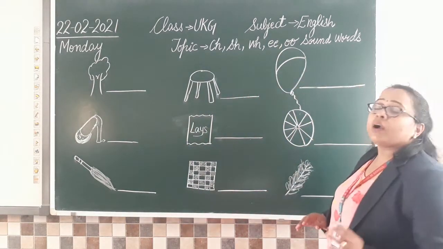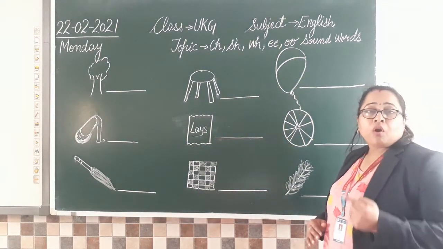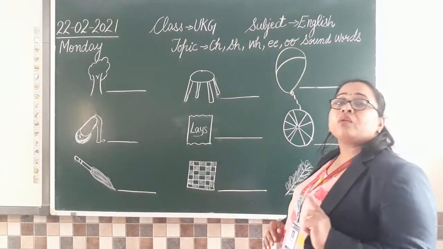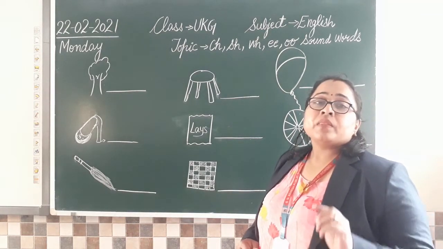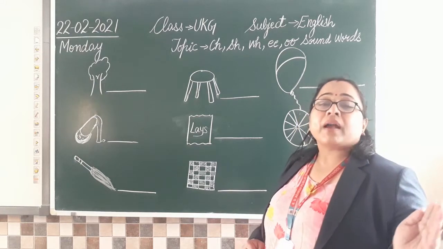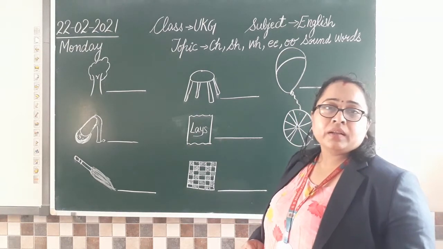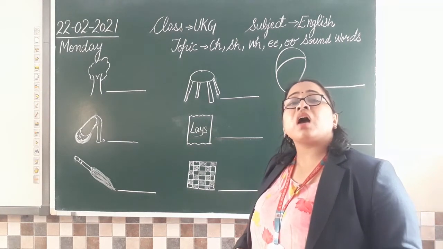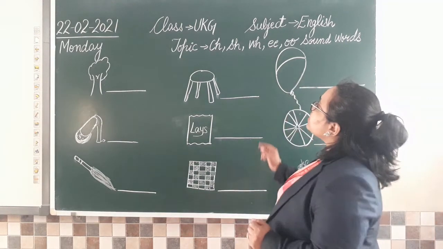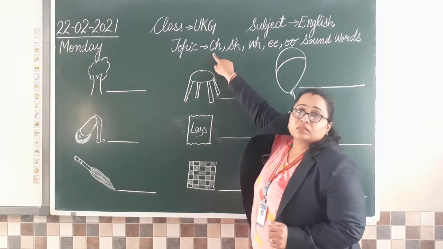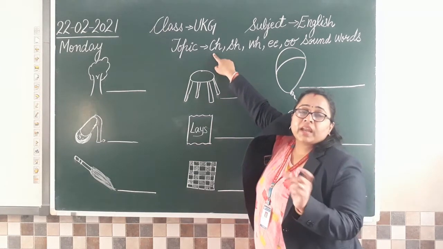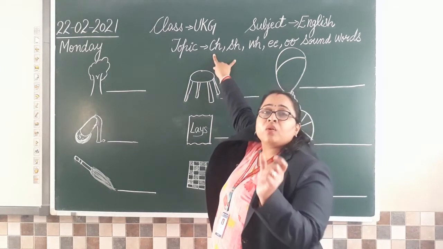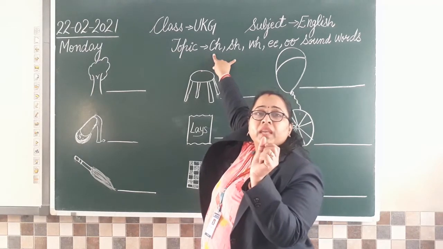Today we are going to do the revision of those sounds which we have done a few months back. So what are the sounds? Ch, C and H. What sound are C and H making?